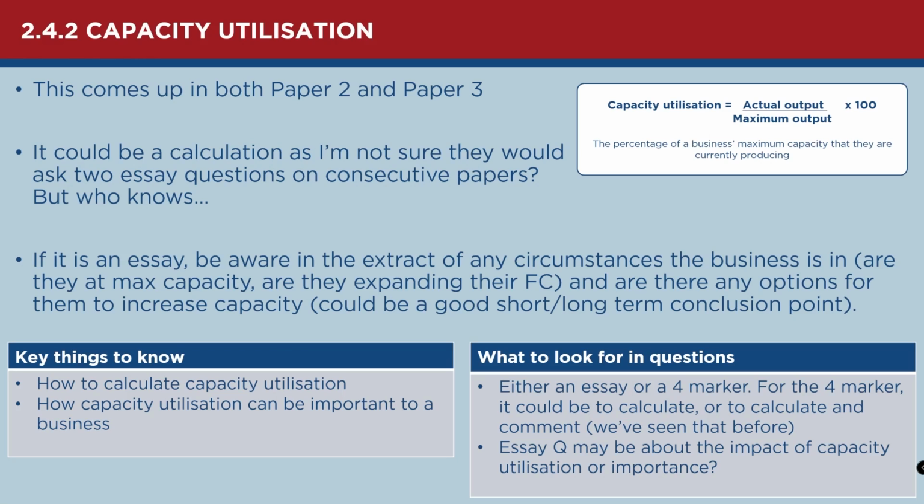If it is a calculation question, the calculation is fairly straightforward. Actual output divided by maximum output times by 100, and that is the percentage of the maximum capacity that they're currently producing. I don't think it would be as straightforward as just getting you to calculate that once. There'd be some little caveat in the question, maybe something else you'd have to calculate first. Maybe you'd have to work out the actual output or the maximum output. Maybe you'd have to do it for 2 different years and then compare them. We've seen that before, actually. We've seen a question where you had to calculate 2 capacity utilizations and then talk about an implication of this. So it's really, really important to understand the theory of capacity utilization as well as the actual calculation.